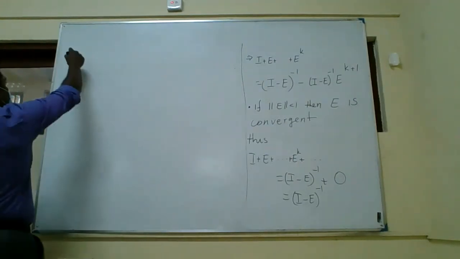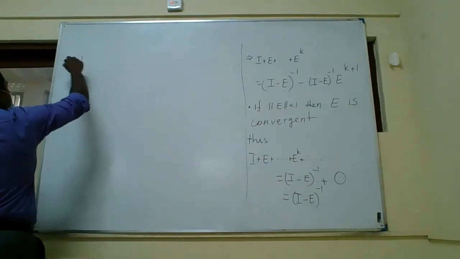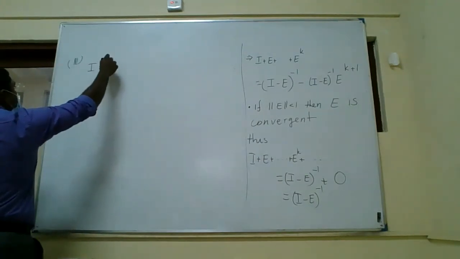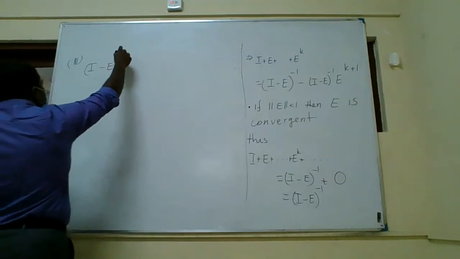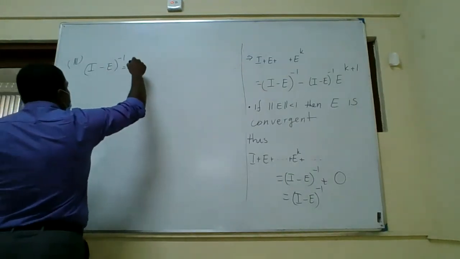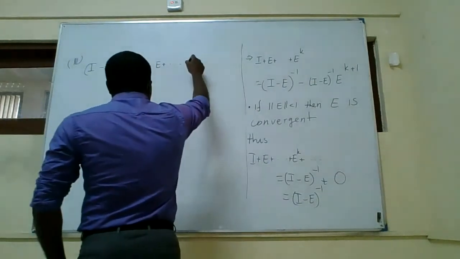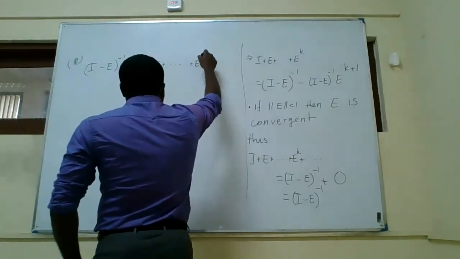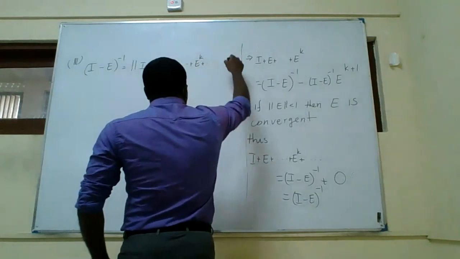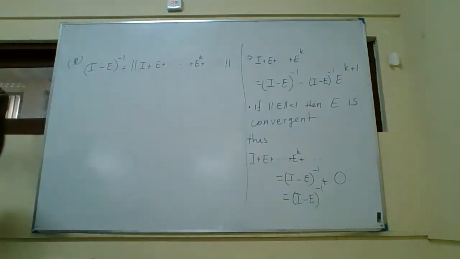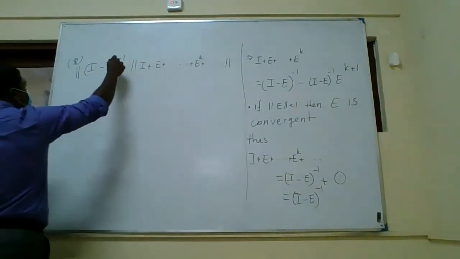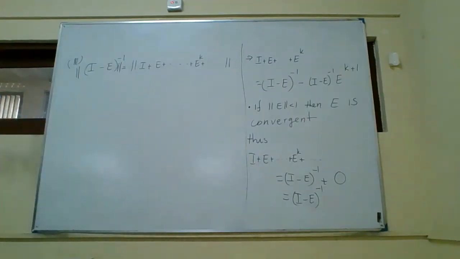So now you know the third part. If you take the norm of this on both sides, from the second part, you get this.